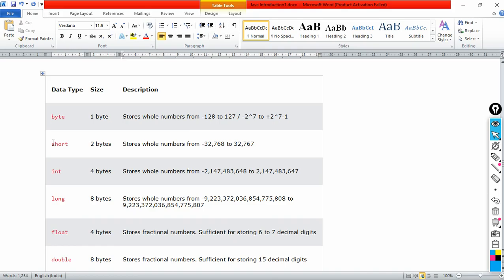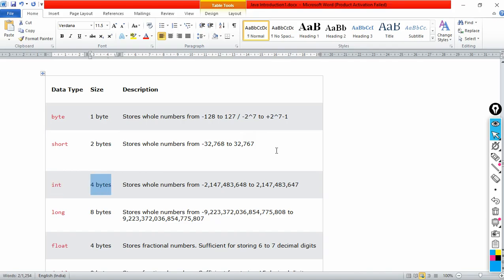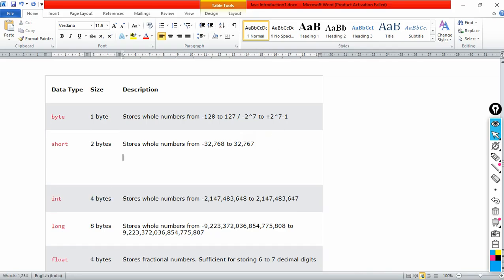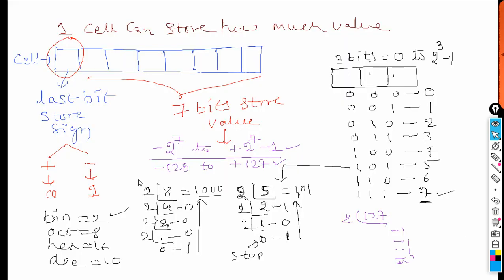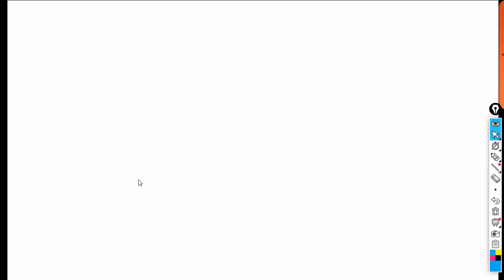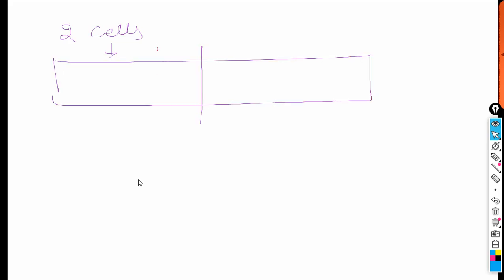Similarly, now tell me the short. Short is how many bytes? 2 bytes. Now tell me, in 2 bytes how much information can we store? Can anybody guess it, please? Let me explain. So erase here. Now we'll say 2 cells. What are the 2 cells? This is the 2 cells. This is address, assume 101. This is address, assume 102. So again, each cell is divided into how many parts? 8 parts.